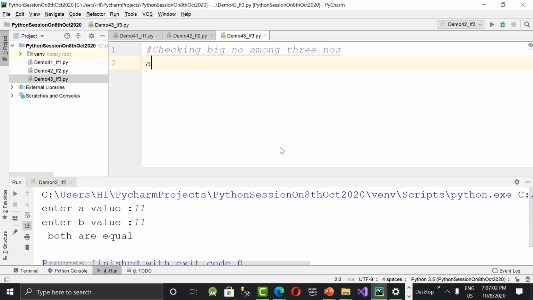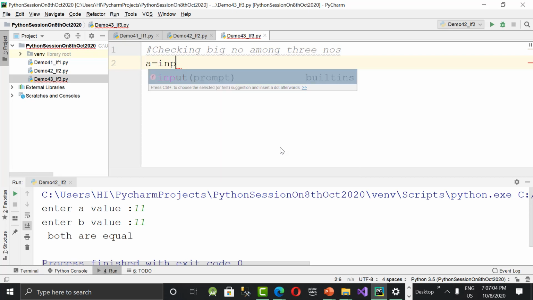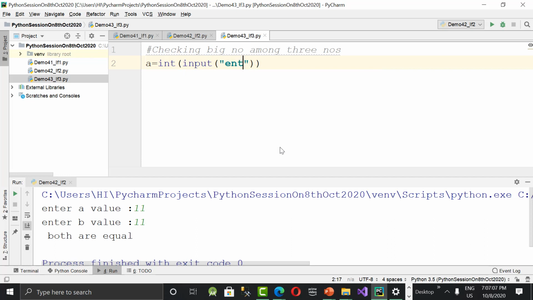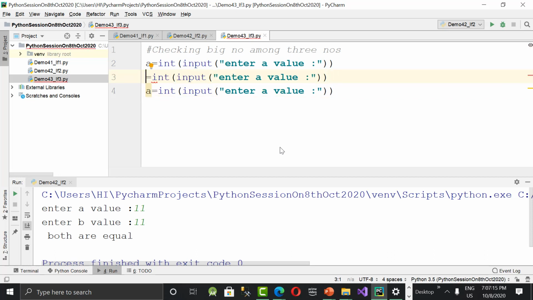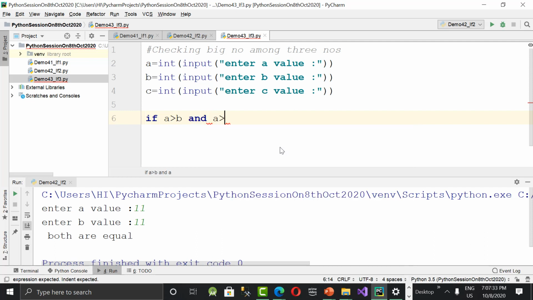What to do? a is equal to integer of input of enter a value. I'm reading the first number. Then I'm asking for b value, then I'm asking for c value. Let us change it as b and here also b value, and then c and c value. So all are ready. After reading a, b, c values, what should I say now? If a greater than b and, and is a keyword in Python which checks that two conditions are true, and a greater than c. So a should be greater than b as well as a should be greater than c. Then only I will say that a is big.